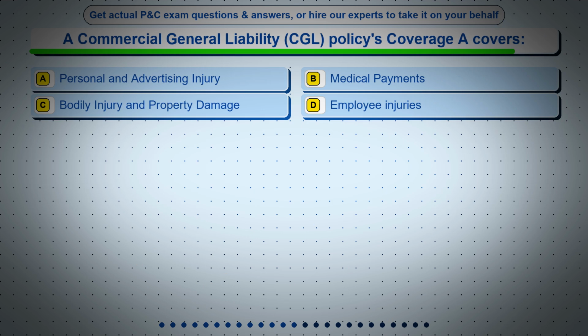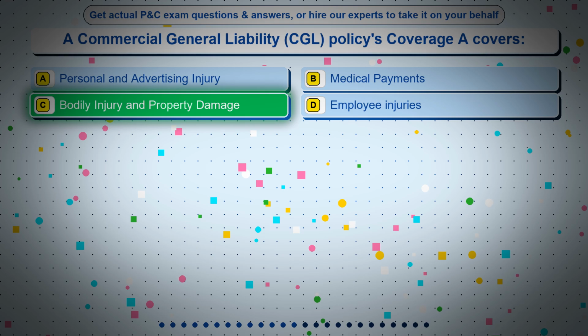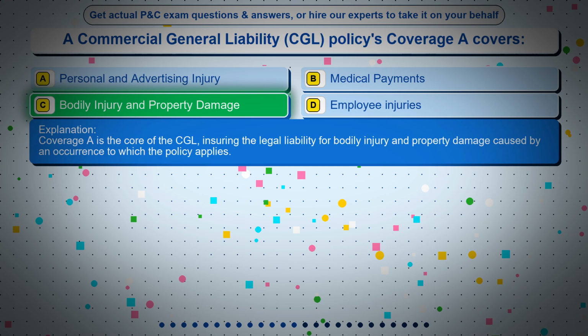Question 13. A commercial general liability (CGL) policy's coverage covers: Option A, personal and advertising injury. Option B, medical payments. Option C, bodily injury and property damage. Option D, employee injuries. The correct answer is option C, bodily injury and property damage. Coverage A is the core of the CGL, ensuring the legal liability for bodily injury and property damage caused by an occurrence to which the policy applies.